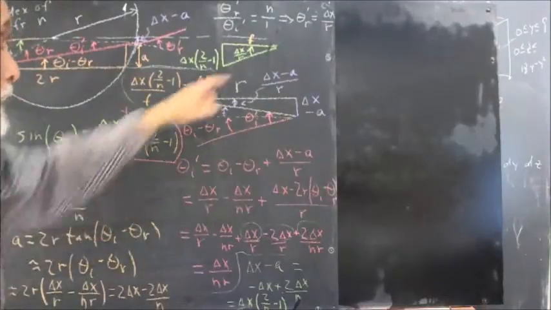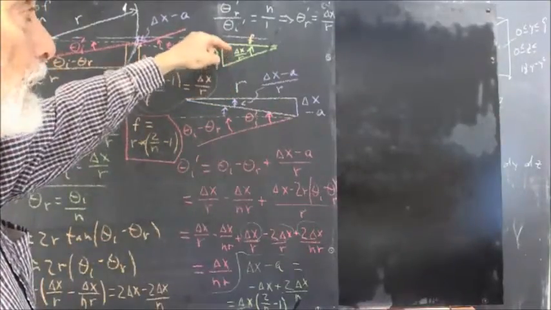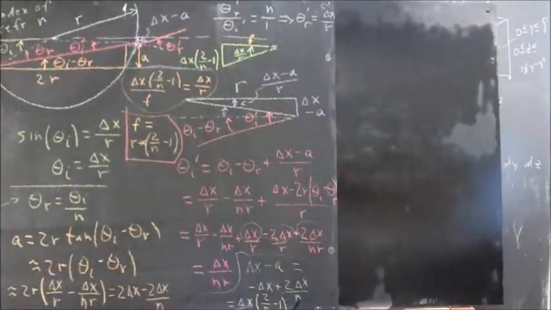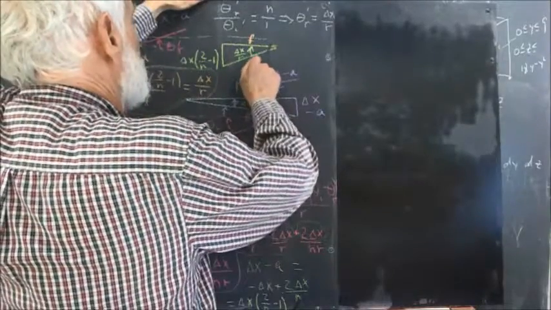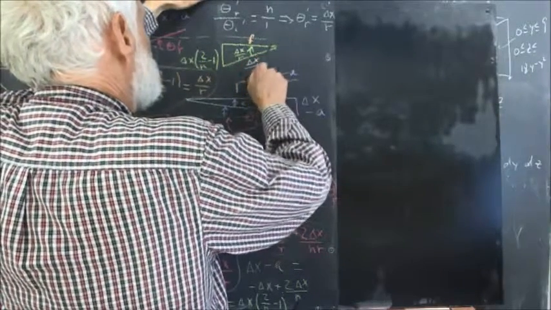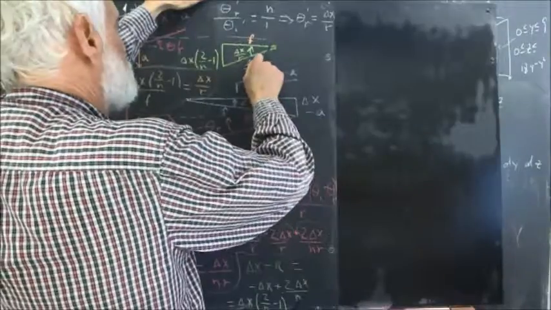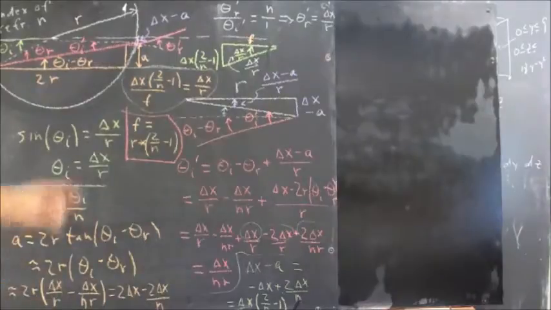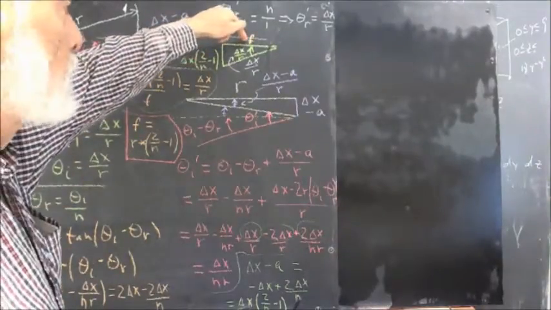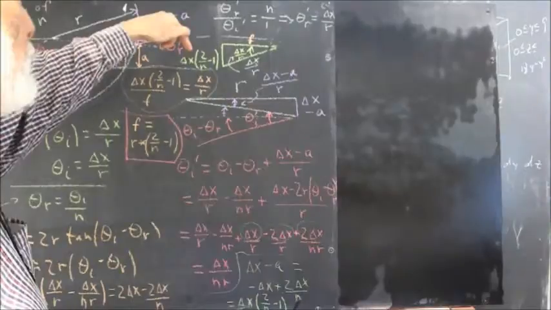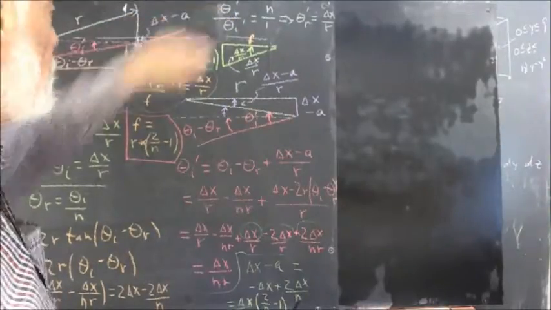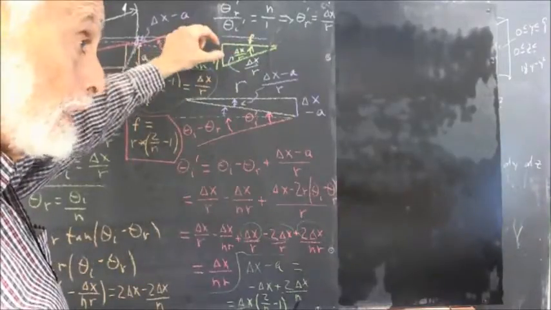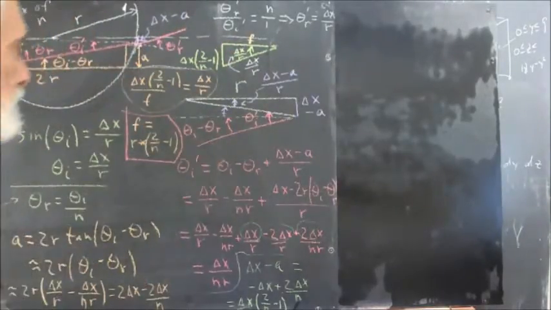So again, we have the triangle. This thing that you probably can't read here says delta x over r. Let's just write that a little bigger. That x didn't come out very well, but that's what it says. Hopefully you can read that one. So if the focal length is here, the tangent of the angle is going to be this side over f. So there's the tangent of the angle. And the angle, being a small angle, is approximately equal to its tangent.